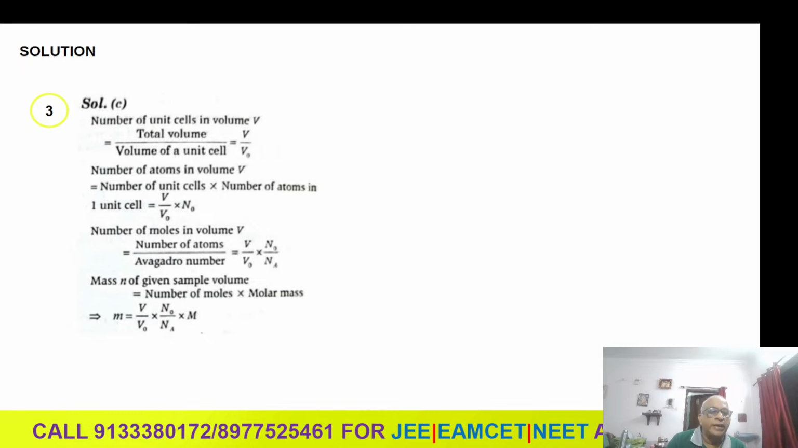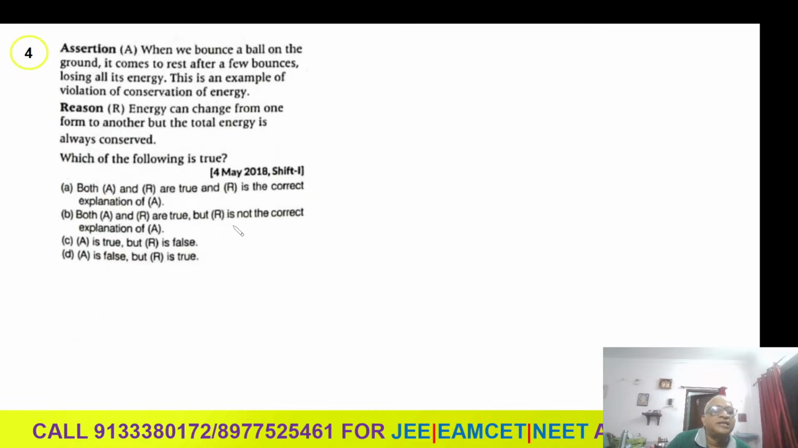So next question, an assertion reason question. This is an assertion theory question. When we bounce a ball on the ground, it comes to rest after a few bounces. You know, in collisions you learn, when your ball is bounced, it comes to a lesser height. This is the original height H1. You lose some energy to the earth. Then the next height is H2.